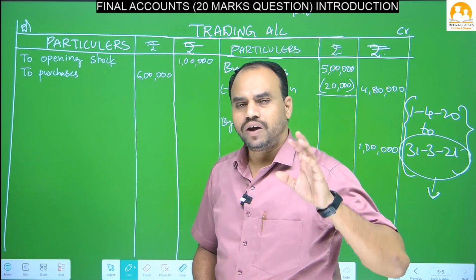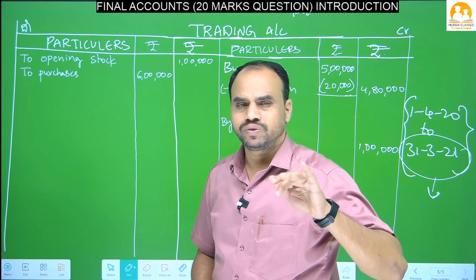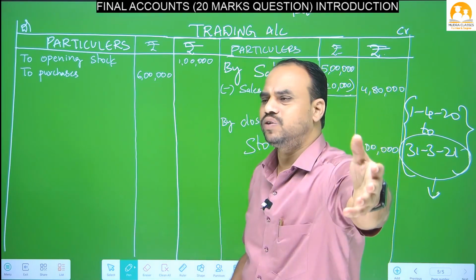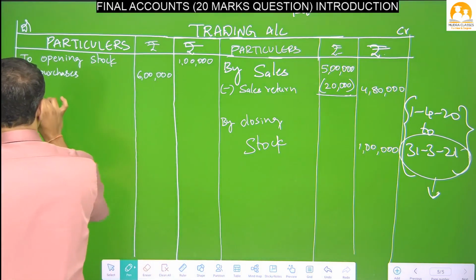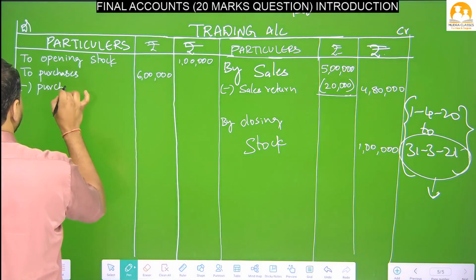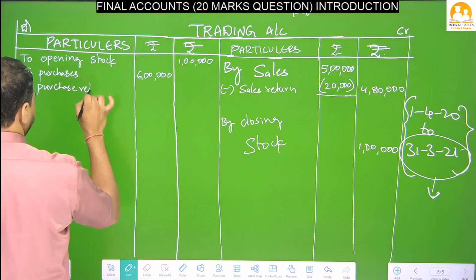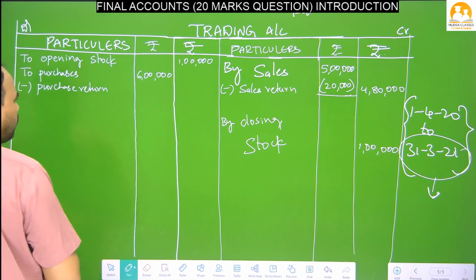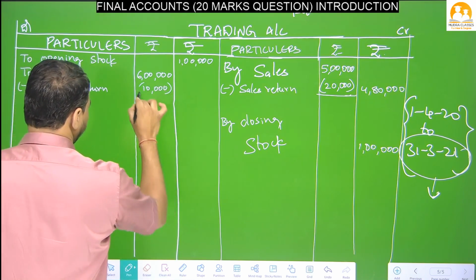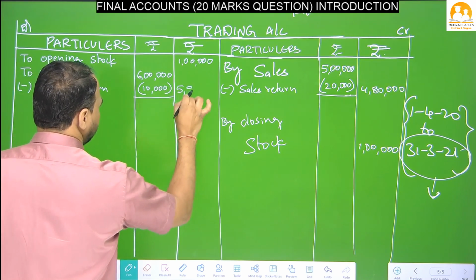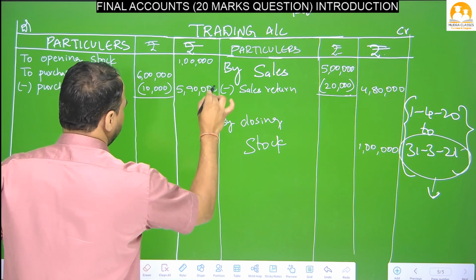Okay, if you saw any defect in those goods, we will return those goods. That is called purchase return. So on the credit side we have to write to purchase return. Okay, for example, purchase returns given only 10,000 rupees. So 6 lakhs minus 10,000, 5 lakhs 90,000, we have to write in the outer column.